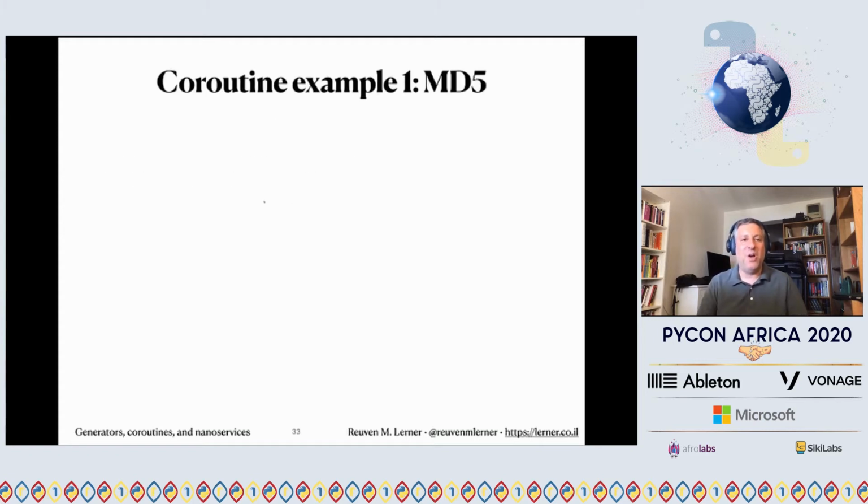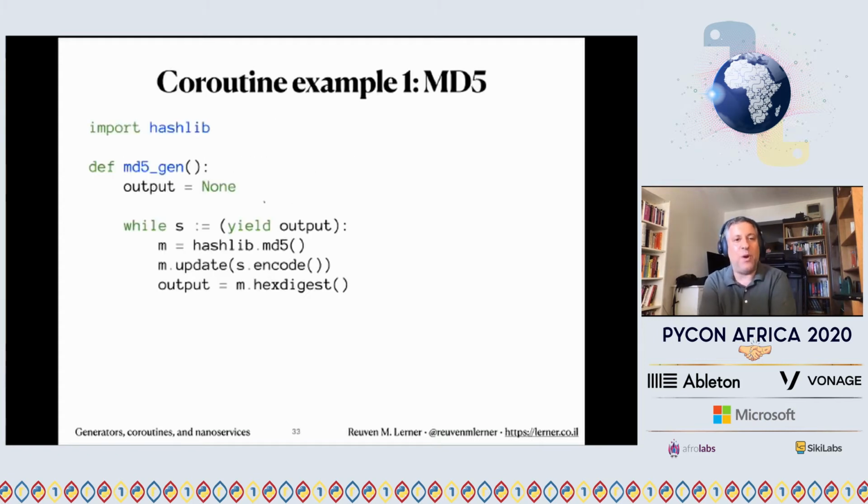Okay, so how's that going to work? Well, I'm going to say here, import hashlib. That's where it resides in the standard library. Def MD5 gen. I'm going to say output equals None. And then I'm going to use the walrus: while s := yield output. So we're going to get a string from someone. We're then going to create a new MD5 object, m = hashlib.md5. I then have to turn the string into bytes. That's one of the annoying things about dealing with this. So I'm going to say m.update(s.encode()), turn it into a byte string, hand that to m.update, and then we're going to say, hey, MD5 object, what's the hex digest? What are the 40 hex bytes I can get back in that output?